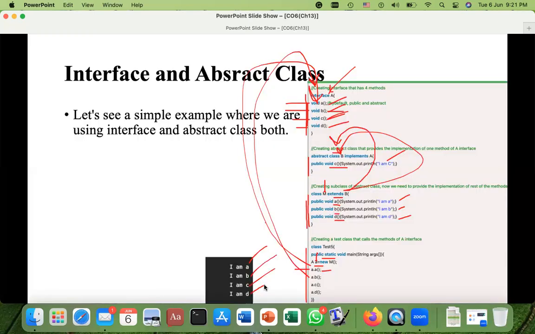So now this is the end of this lecture, and hopefully you now have the concept of interface and abstraction.